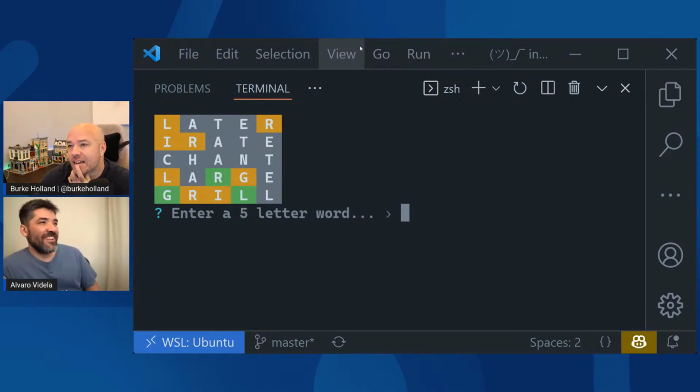So I is not in the first position. It's not in the third position. It must be either in the second or the last. But if it's GIR, it's got to be GIRL. That doesn't make sense. I can't think of a word. Yearly? I don't think. Is that a word?